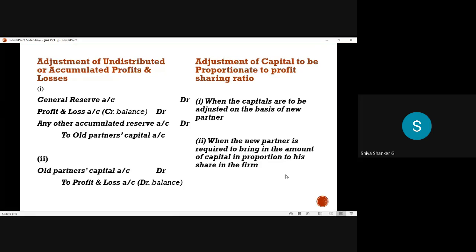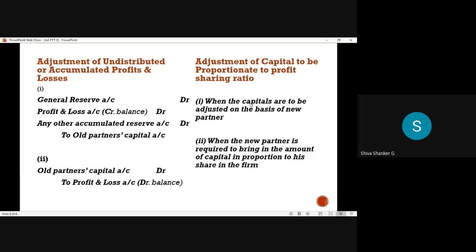Adjustment of capital is also one of the major adjustments in admission of a partner. So in how many ways do we have to adjust the capital? Briefly here I am explaining because we have only 10 minutes. Later in the problems I will explain clearly. Just remember, adjustment of capital they may give in two ways.